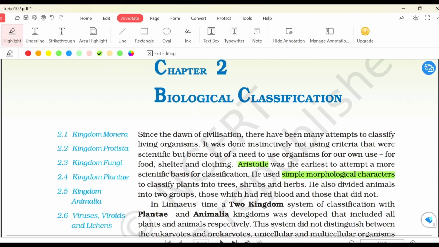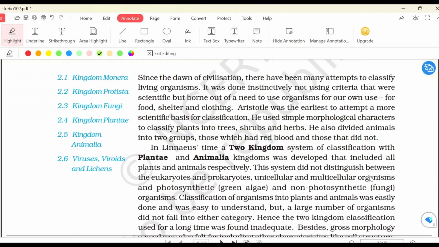I mean, the plants with green stems are called herbs. Plants which have brown stem are called shrubs, and the tall ones with brown stem are trees. He also divided animals. So plants were divided into trees, herbs, and shrubs, and animals were divided into two groups, one which had red blood and one which did not have red blood. So plants were divided into three groups, and animals were divided into two groups.